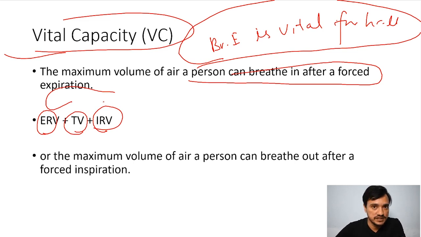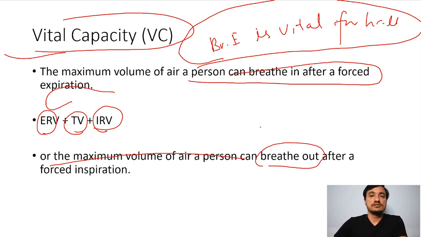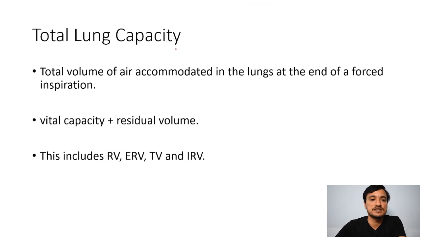See, this is the normal condition. Then this is expiratory reserve volume, the forcible air that I have expired. Then this is tidal volume, normal expiration. Then inspiratory reserve volume, or the maximum volume of air a person can breathe. This is the vital capacity. Just remember, you are doing breathing exercise, taking maximum air and releasing maximum air, and breathing exercise is vital for your health. So this is the vital capacity.